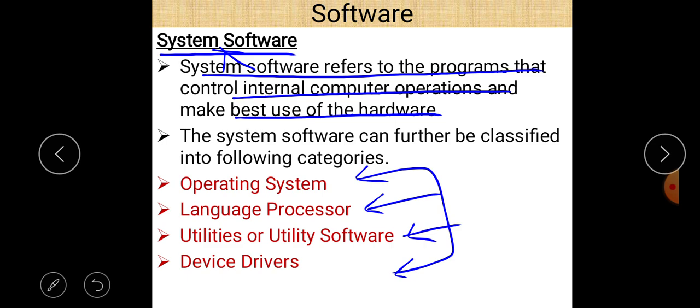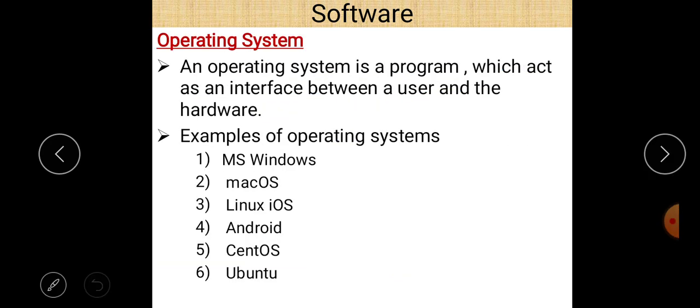So let us talk about all these types of system software one by one. First of all, operating system. What is an operating system? An operating system is a program or set of programs which act as an interface between a user and the hardware.